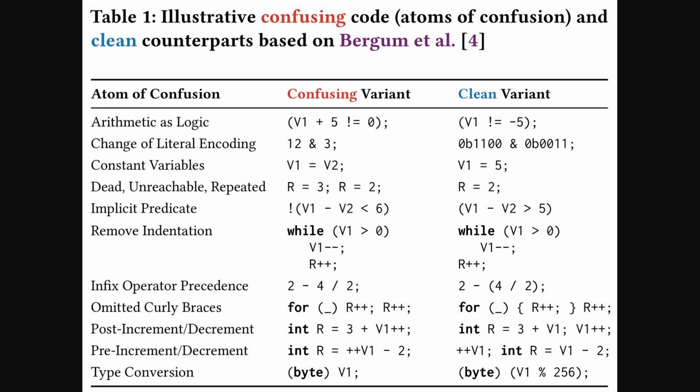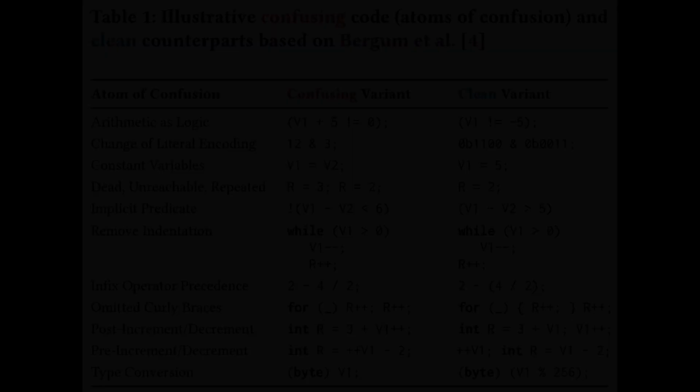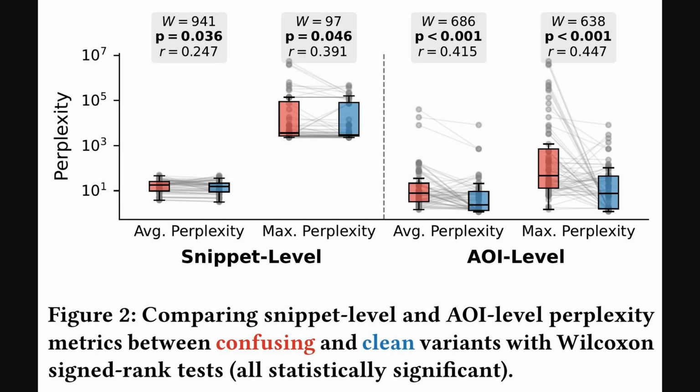So the previous figure connected spikes and brain signals, and Table 1 now grounds that link with concrete code patterns. Table 1 lists atoms of confusion alongside a confusing variant and a clean counterpart, which clarifies exactly what code idioms drive uncertainty. Examples include arithmetic as logic, implicit predicates, removed indentation and missing curly braces, plus increment and decrement forms and type conversion. The side-by-side layout highlights that small syntactic tweaks, like isolating increments or adding braces, convert confusing code into clearer intent.